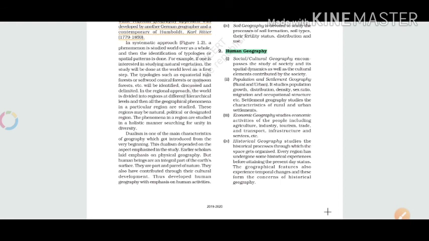Historical geography studies the historical process through which space gets organized. Every region has undergone some historical experience before attaining its present-day status. As we know, history plays a vital role. History plays an important role in what we are, and what we are nowadays is just because of history.